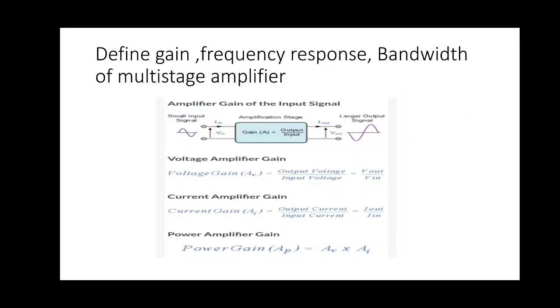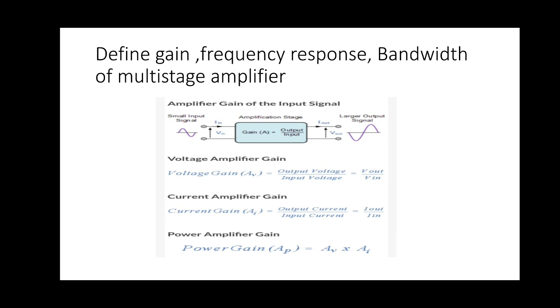We have to define the gain, frequency response and bandwidth of this multi-stage amplifier. Gain means the ratio of output electrical quantity to input electrical quantity. Gain may be voltage gain, current gain, and power gain. Voltage gain into current gain is called power gain. Gain can be measured in decibels.